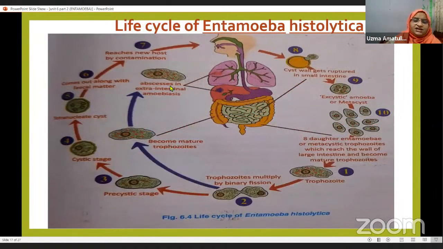Now here you see this life cycle of Entamoeba histolytica. This is the life cycle diagram which is there in your textbook. You have to practice drawing this diagram two to three times or maybe more than that, so that you can draw all these stages well. Along with this, you have to write about the life cycle also. So now, what is the life cycle?